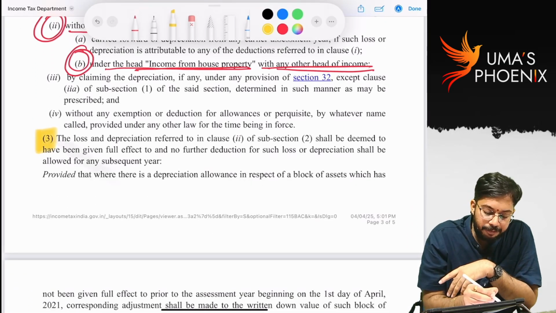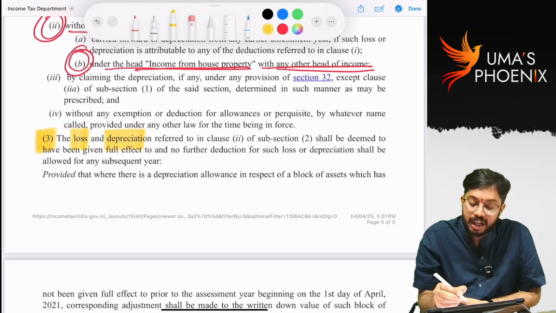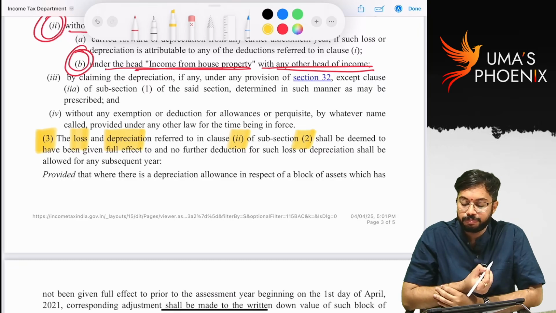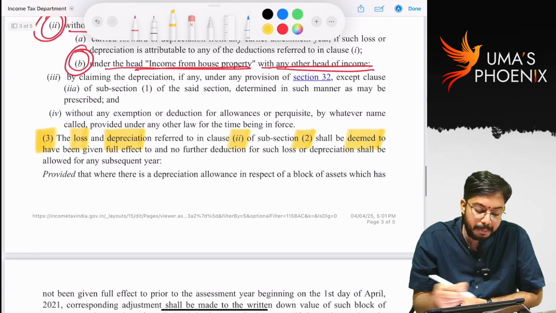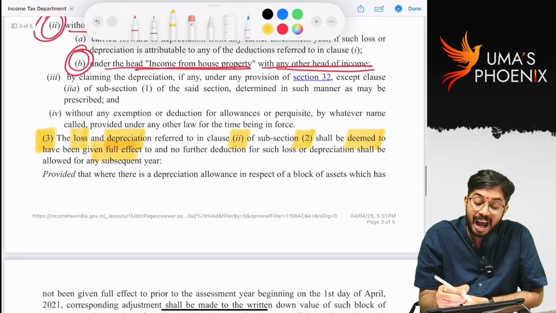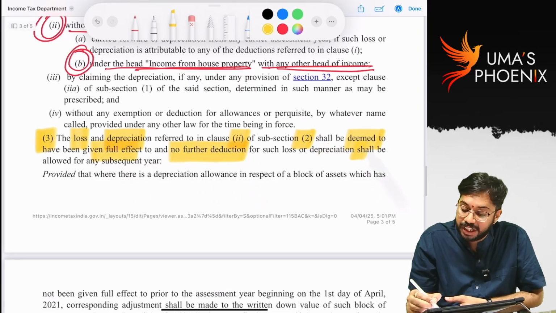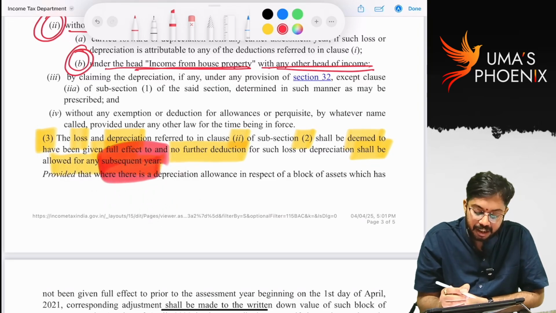As per section 115 BAC subsection 3, loss and depreciation referred to in clause 2 of subsection 2 shall be deemed to have been given full effect, and no further deduction for such loss or depreciation shall be allowed for any subsequent year.